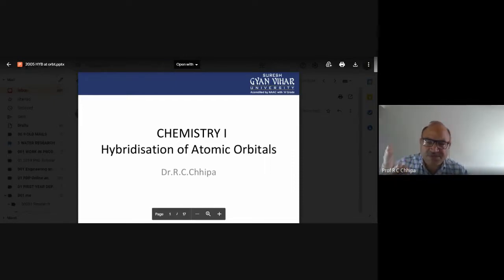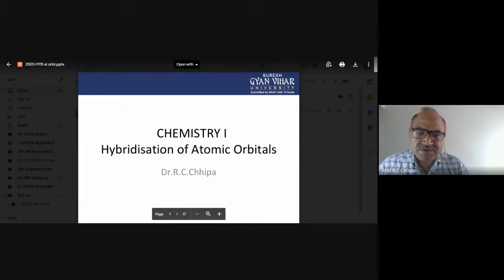If three p atomic orbitals mix with one s atomic orbital, what happens? The shapes mix and new atomic orbitals form, which are responsible for explaining the chemical theory of bonding.